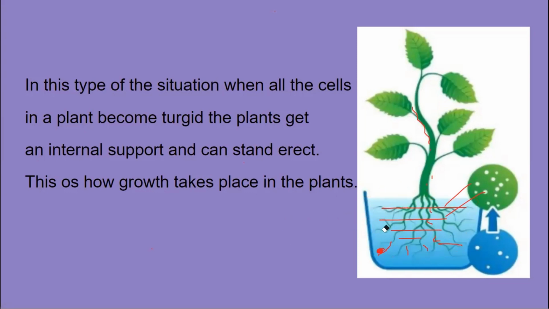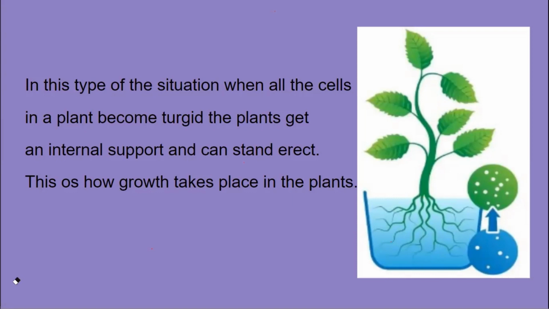As a result, each and every cell of the plant body becomes turgid. The turgor pressure of every cell increases. And as a result, what will happen? The plant will get the internal support and will be able to stand erect because every cell inside the plant has become inflated, has accumulated lots of water. So the plant can stand erect.